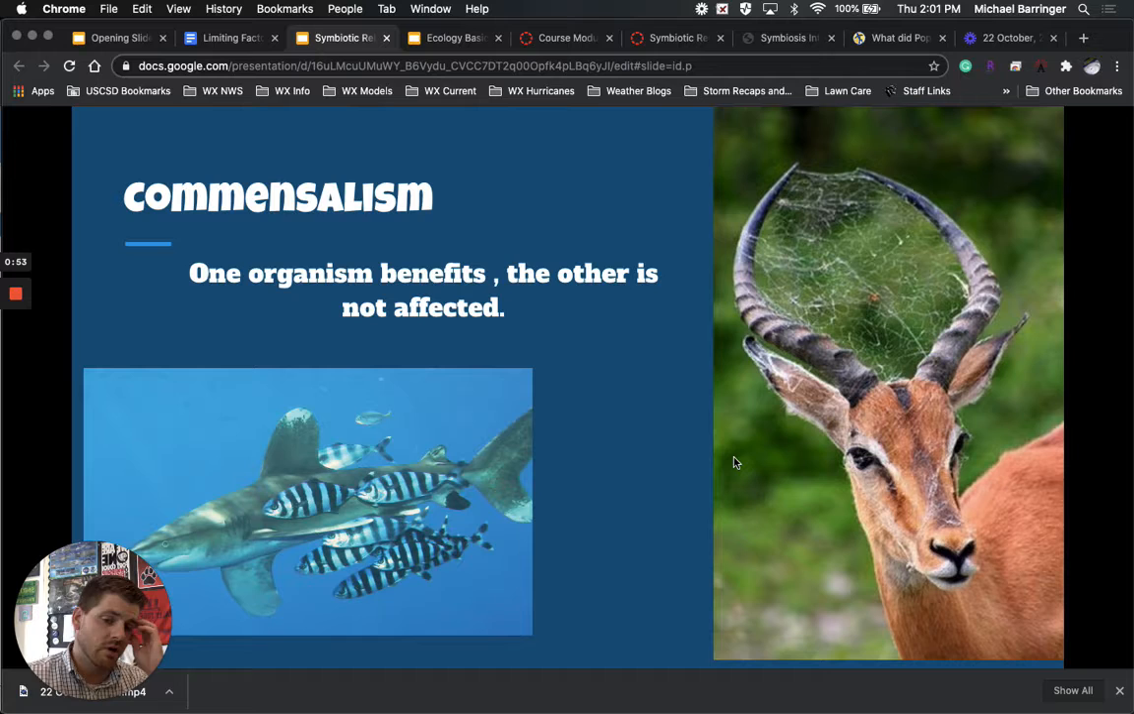We also see over here that we've got some sort of spider species that has placed itself in between the horns of this animal. So in this case, the spider has a place to live. It has a place to set up, while the deer species is just completely unaffected. That spider's not going to come down and affect the animal whatsoever. So the spider is getting the benefit of having a nice place to live, and the deer species is completely left alone.